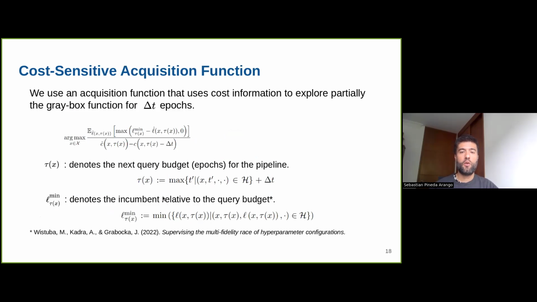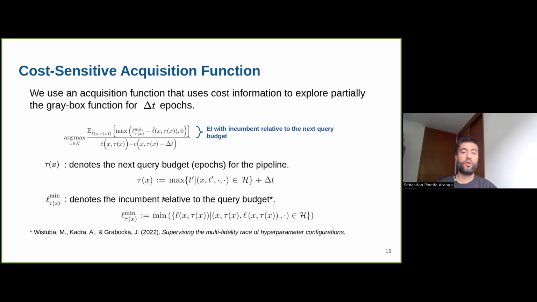And then for the acquisition function, we have one that trades off the performance and the cost. For the performance, we have an expected improvement that is relative to the next query budget.